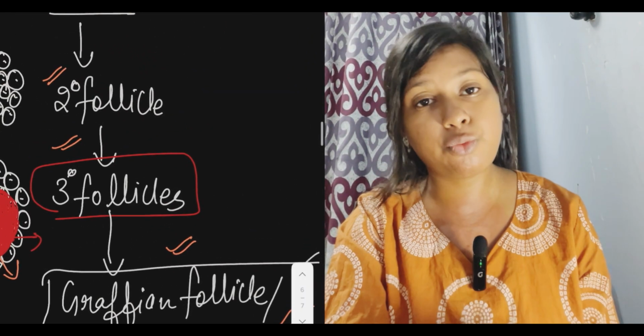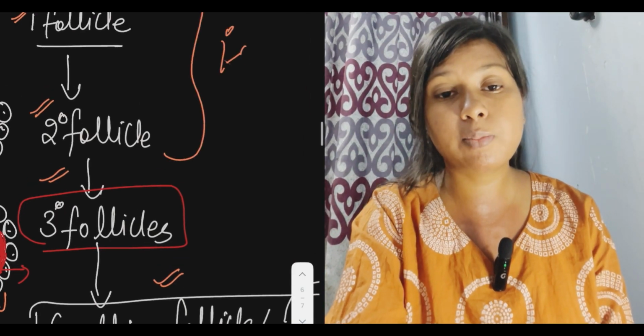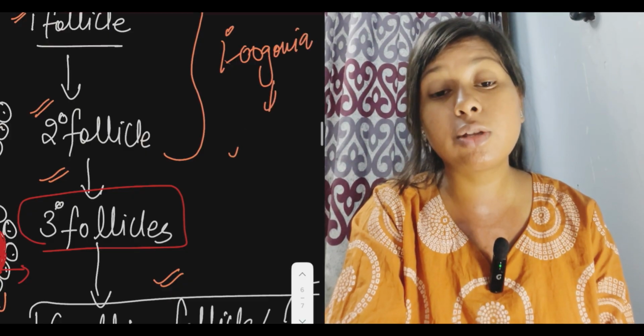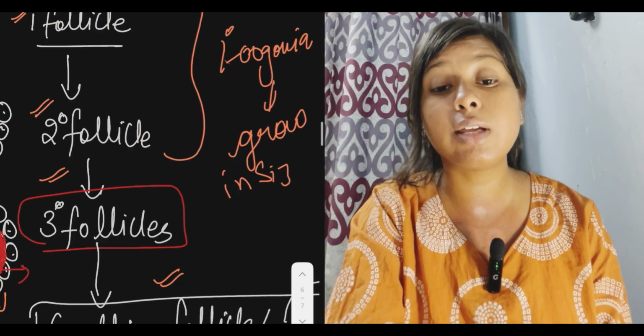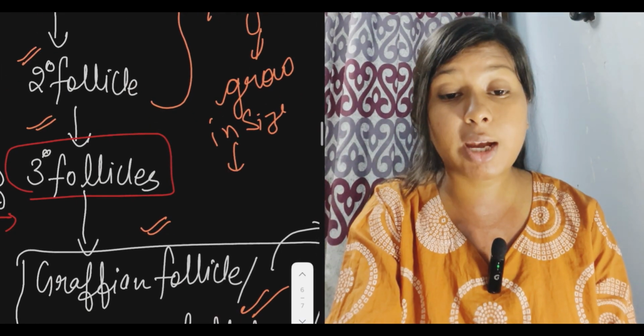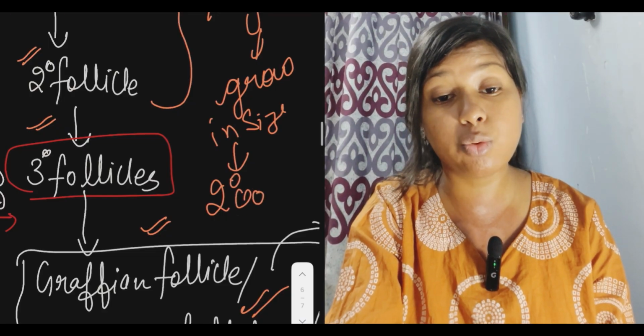So in the tertiary follicle, the primary oogonia is present. The primary oogonia further grows in size, its size will increase. What will it form from the primary oogonia? It will form the secondary oogonia.